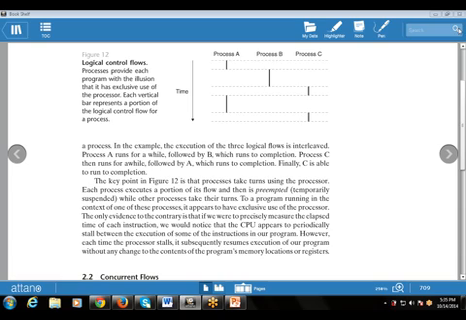So this diagram shows different processes: process A, process B, and process C. In this, the execution of three logical flows is interleaved. Process A runs for a while, then it waits for process B, which is followed by process B that runs to completion. Then process C runs for a while, followed by A, which runs to completion. Finally, C is able to run to completion.